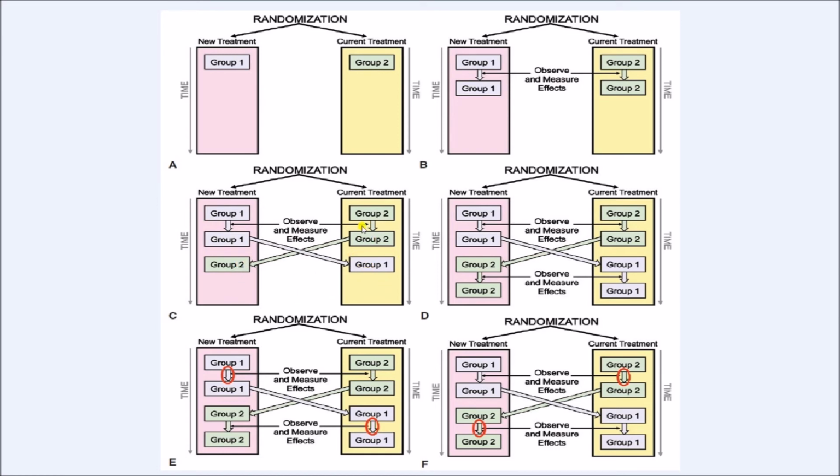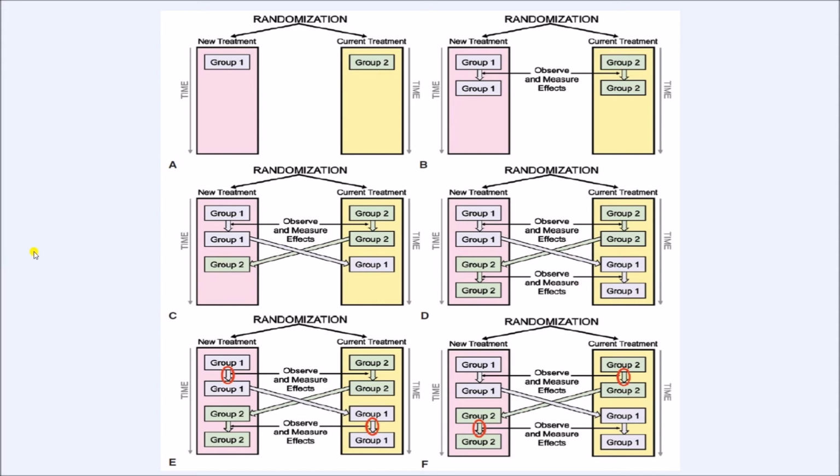So now people who were receiving losartan earlier have come to the amlodipine group, and people who were receiving amlodipine earlier have come to the losartan group. Again, we have to measure their blood pressure before initiating the treatment, and then this group of people will be started on amlodipine, and this group of people will be started on losartan.